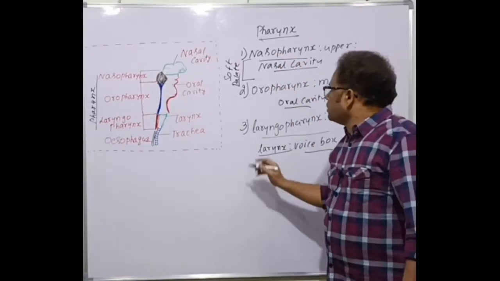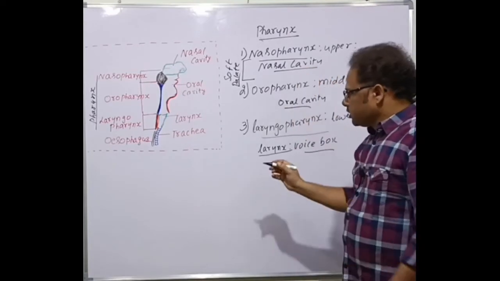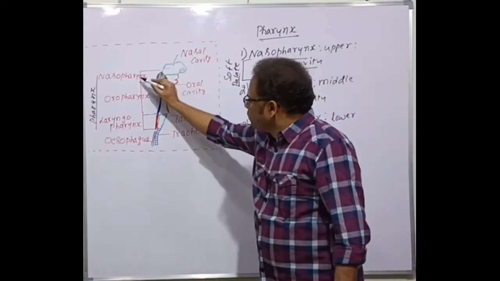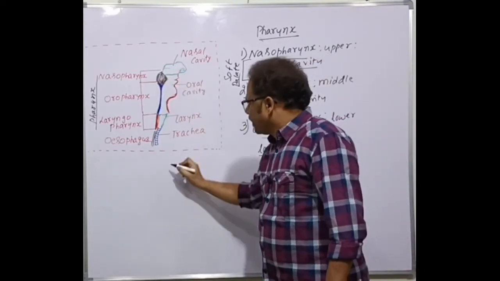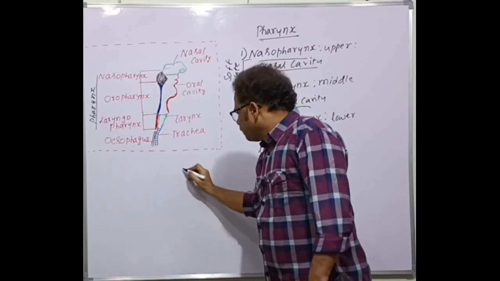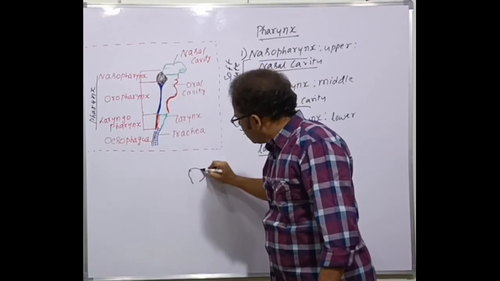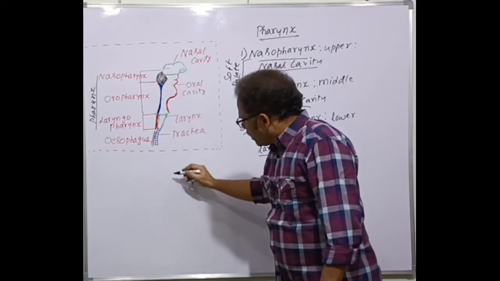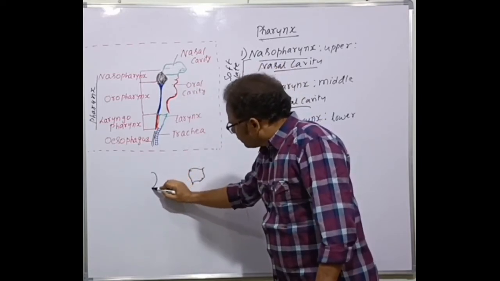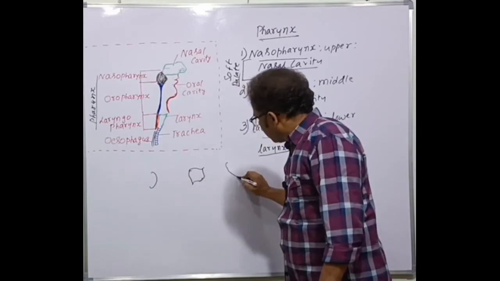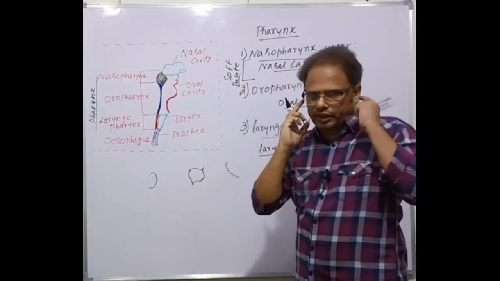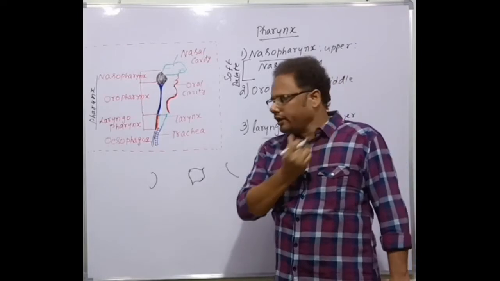Clear? Let's elaborate now. This is the nasopharynx corresponding to the nasal cavity, a structure I'm drawing here. And here is a middle ear, and here is another middle ear. Two middle ears are there, one on the right side and another on the left side.